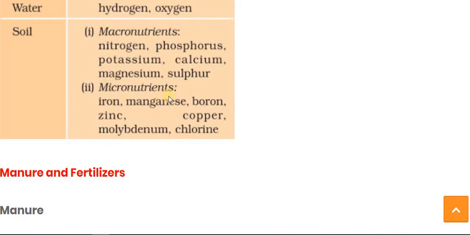The second one is micronutrients. Micro means a small amount. A nutrient which is required in very small quantity is known as a micronutrient. The micronutrient elements are iron, manganese, boron, zinc, copper, molybdenum and chlorine. And crops can get all these micronutrients from the soil.